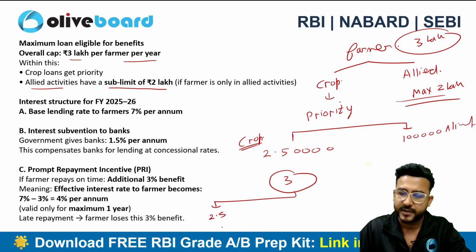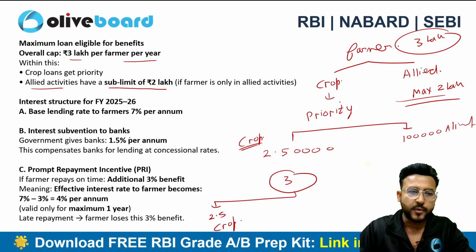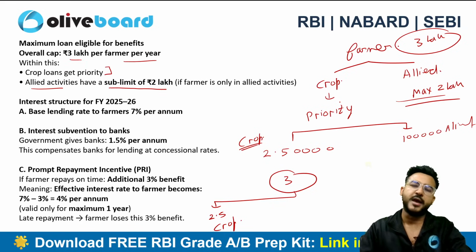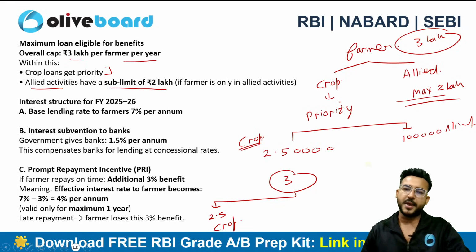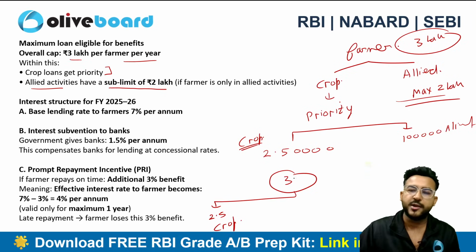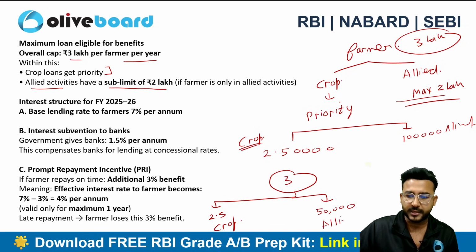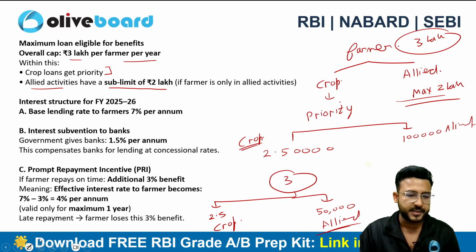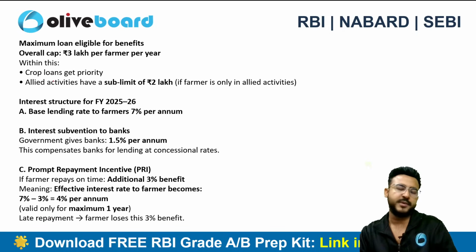2.5 I will first apply to crop. Why? Because the crop loan will get a priority in this. So first out of 3 lakh rupees I will apply 2,50,000 to the crop and the balancing figure, 50,000 rupees, I will apply to the allied activity. So this is the concept and that's why we say that crop loans will be getting a priority.